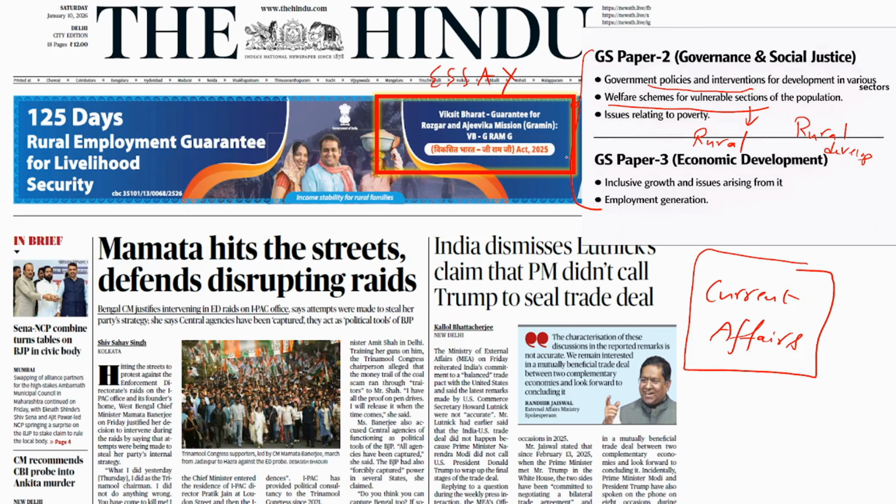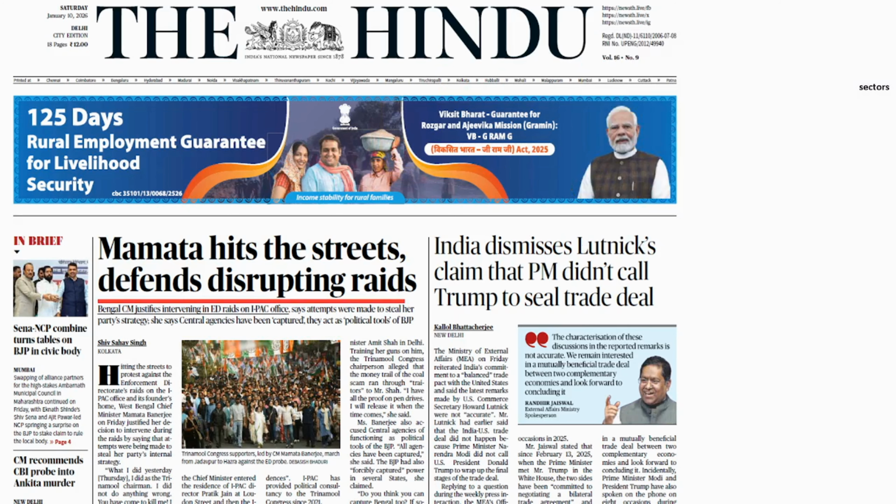It is also a poverty alleviation scheme because it is giving employment to the population in rural areas. You can also link this to inclusive growth in GS paper 3, and employment generation. These are mentioned directly in the syllabus: employment and inclusive growth. So that is how you will read it. Moving to the next article.